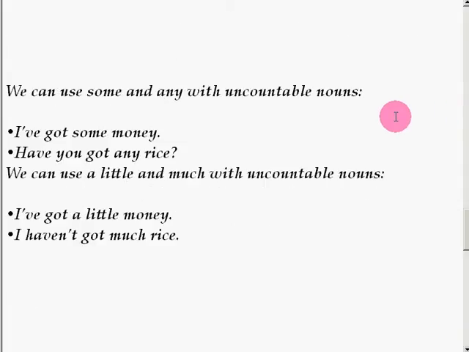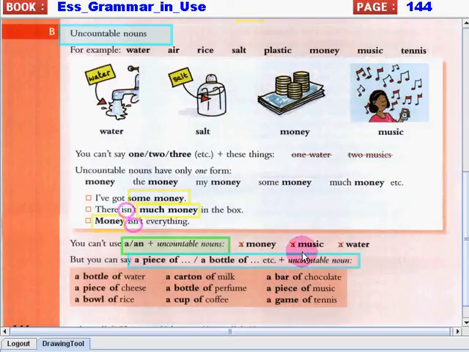Also, we can use the words some and any. I've got some money. Have you got any rice? We can also use the words little and much to modify our uncountable nouns. I've got little money. I haven't got much rice. Remember those, students? So again, in these sentences, we have our uncountable nouns, and as you can see, we used a singular verb. There isn't much money, and money isn't.